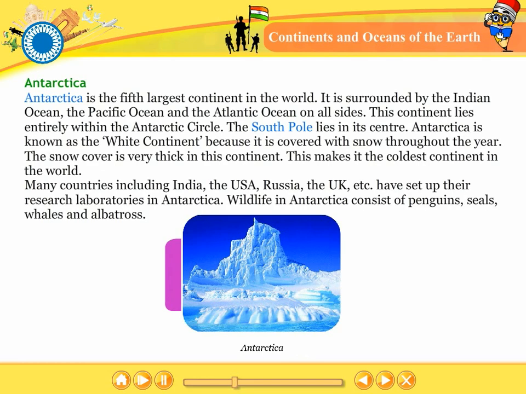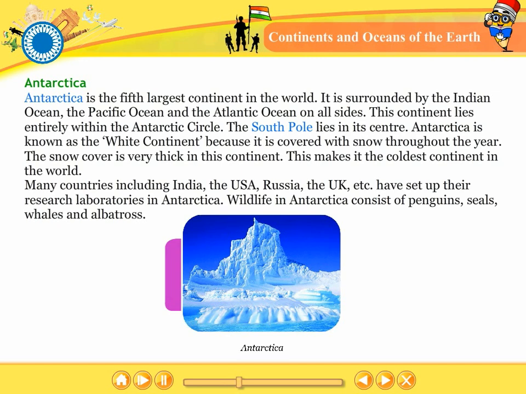Antarctica. Antarctica is the 5th largest continent in the world. It is surrounded by Indian Ocean on all sides. This continent lies entirely within the Antarctica Circle. The South Pole lies in its center. Antarctica is known as the White Continent because it is covered with snow throughout the year. The snow cover is very thick in this continent. This makes it the coldest continent in the world.